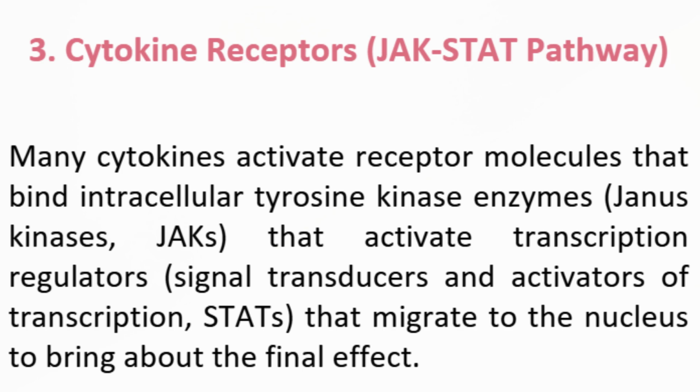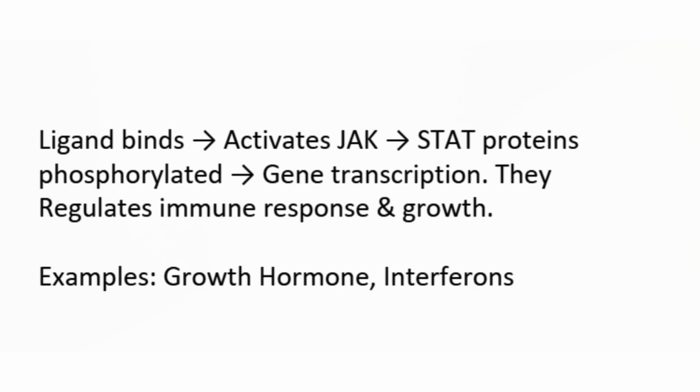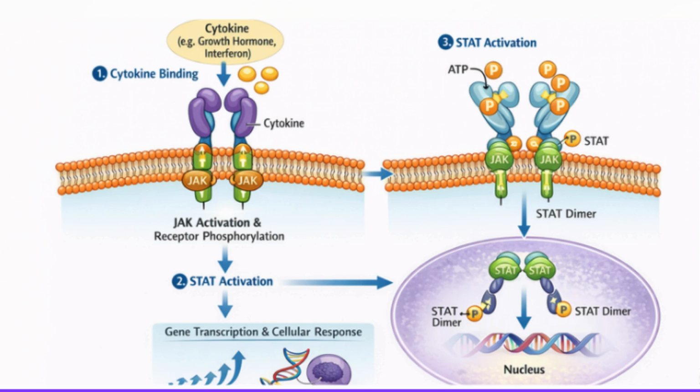Next up, cytokine receptors and the JAK-STAT pathway. When a cytokine binds to its receptor on the cell surface, it activates an enzyme inside called Janus kinase or JAK. JAK then turns on special proteins called STATs, signal transducers and activators of transcription. These STATs travel into the nucleus where they switch genes on or off, producing the cell's final response. So basically, cytokines use JAK and STAT like a messenger system to deliver signals straight to the nucleus.